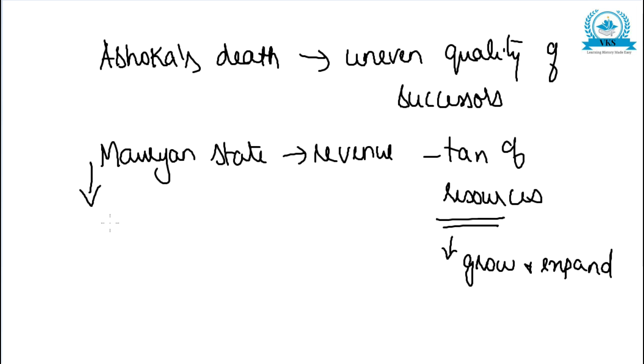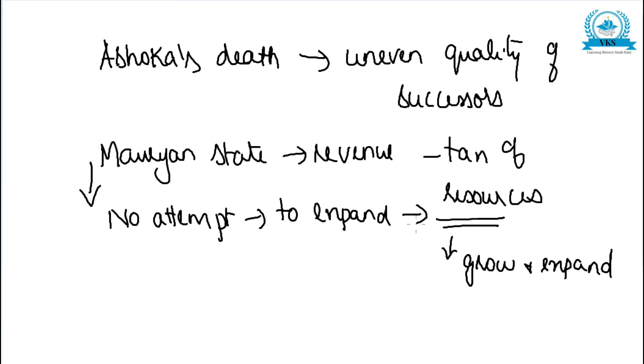So what happened was, there was no attempt to expand these resources or this revenue potential. There was no attempt to restructure the resources. There was nothing done after Ashoka's death. There was no attempt to expand the resources, no attempt to restructure the resources, and the spread of material culture